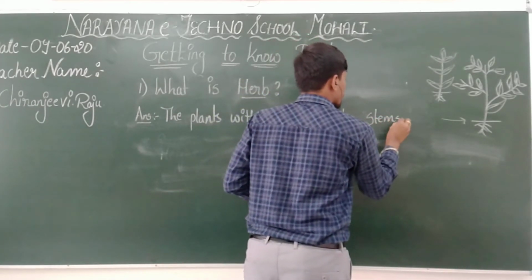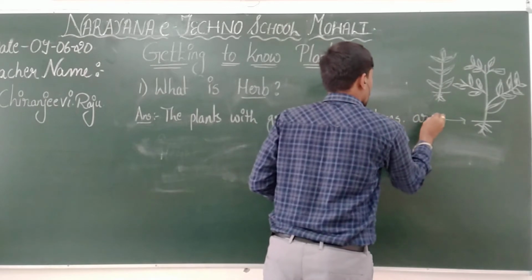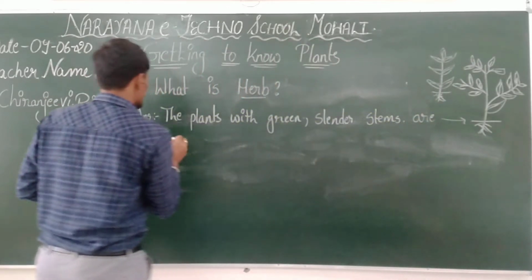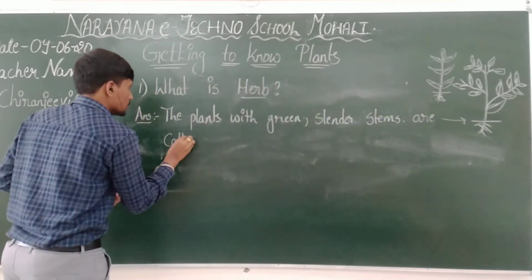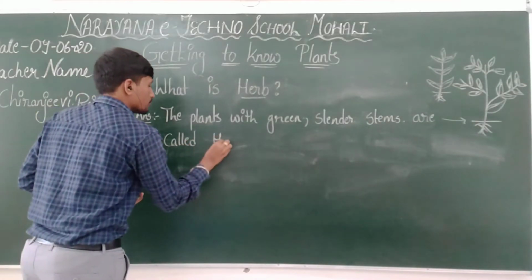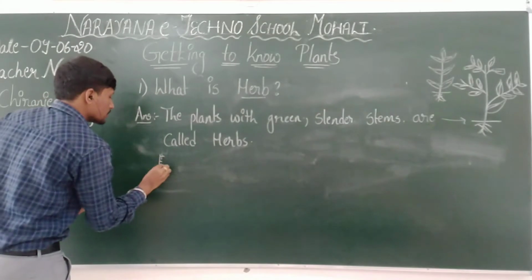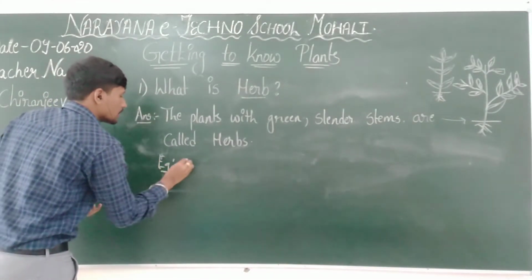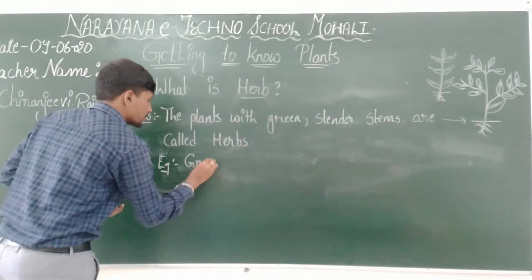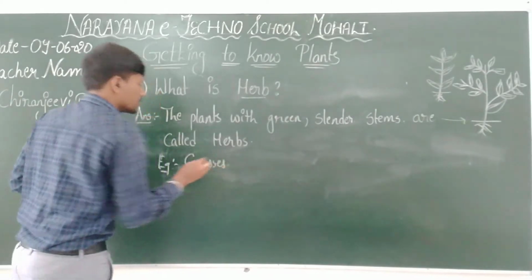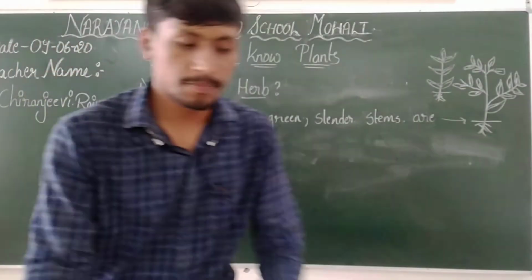Plants with green, slender stems are called herbs. The best example for herbs is grasses. Grasses are the best example for herbs.